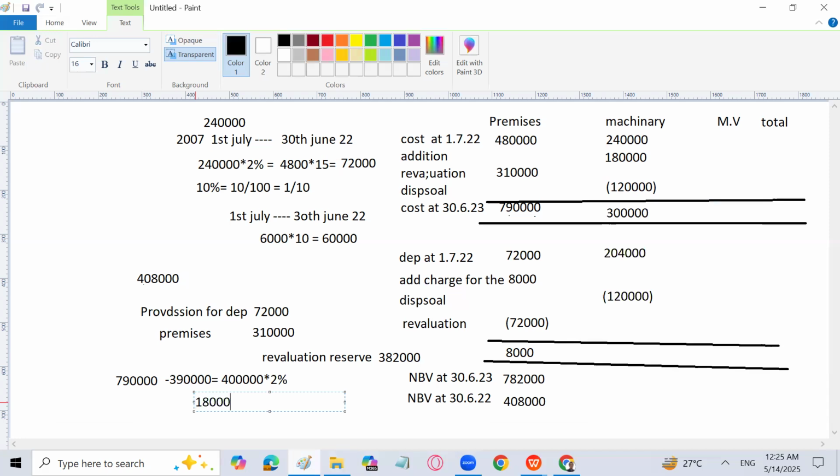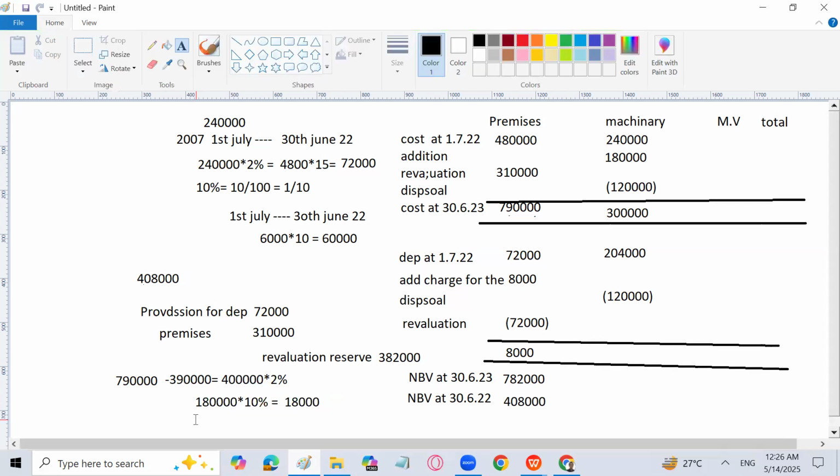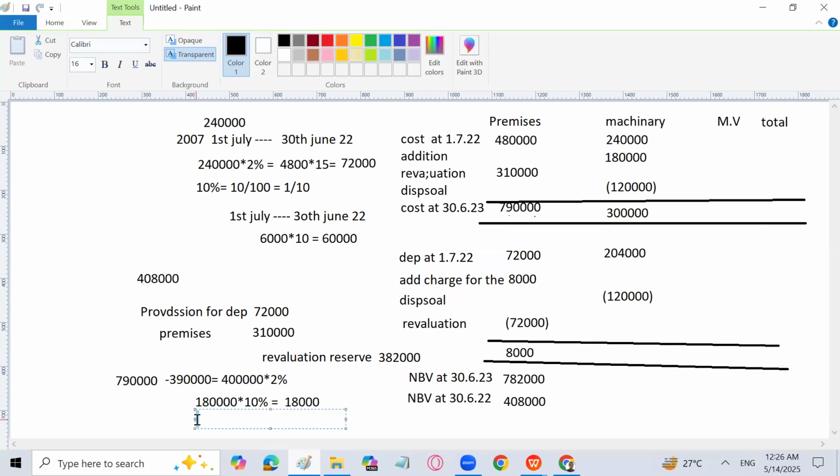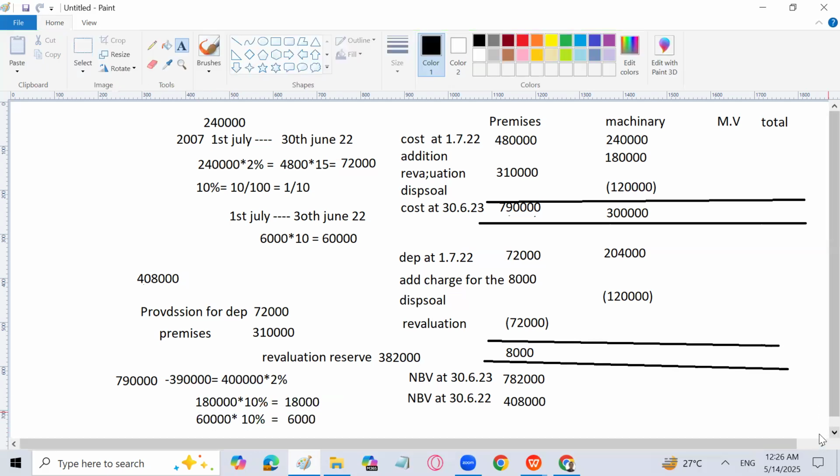1,80,000, 2 machines into 10%, because we have an annual basis, that will be 18,000. And 2 machines 60,000, and machine 3 and machine 4 are also being used, so we will calculate depreciation on that also. 60,000 into 10%. 1 machine is still to be depreciated for 2 years and one machine for 4 years.